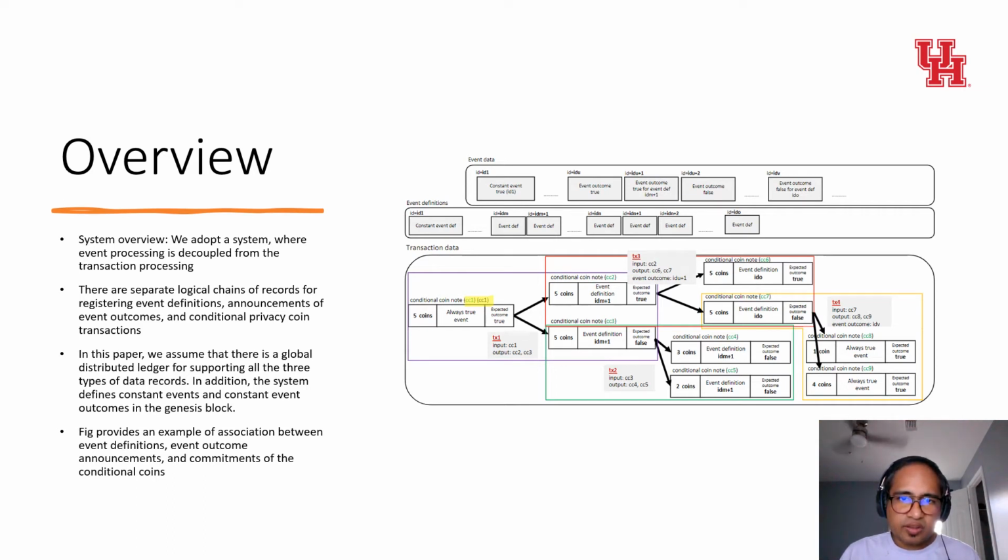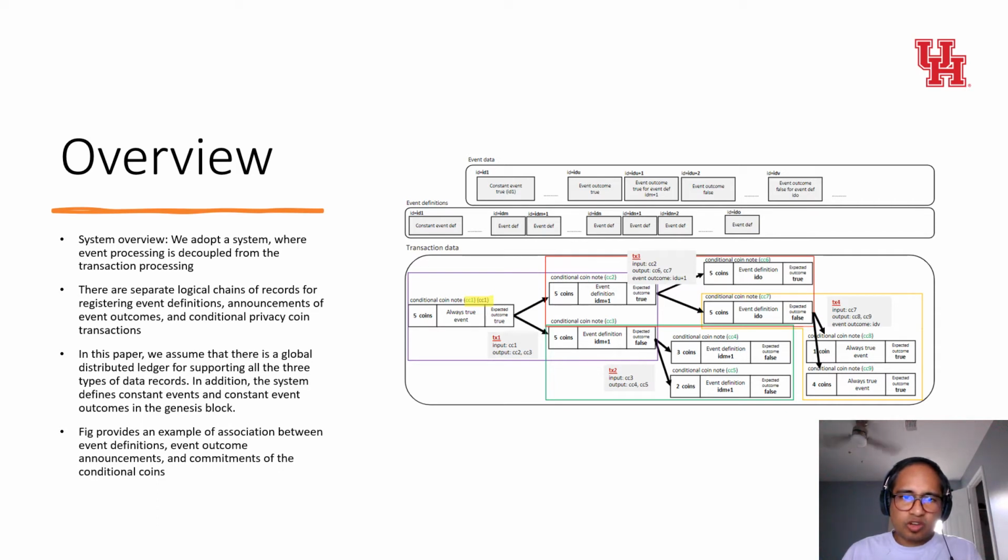And 4 transactions named TX1 to TX4. For each transaction, input nodes and output nodes are enclosed in colored bounding boxes. The coins in front of the arrows are input coins, and the arrows point to our output coins. Each type of data has its own logical chain, the corresponding Merkle hash tree. All the event definitions and event outcome announcements are public. They are validated before being appended to the ledger.